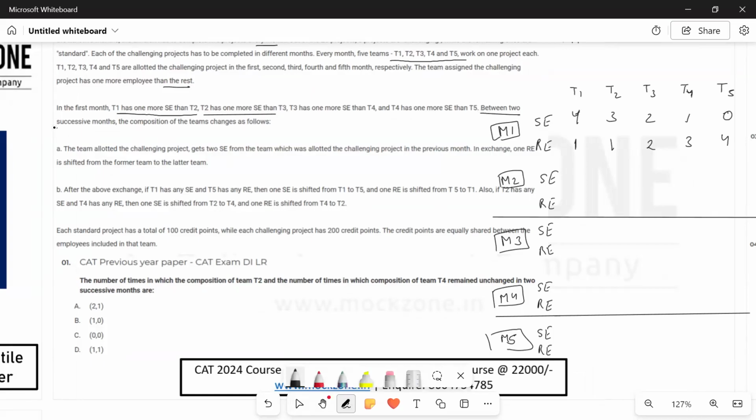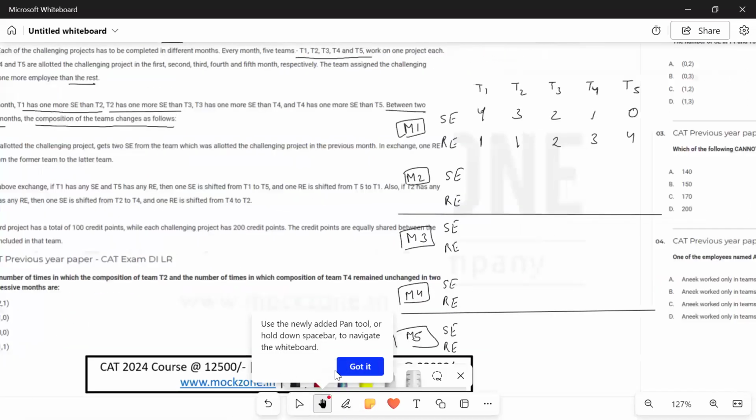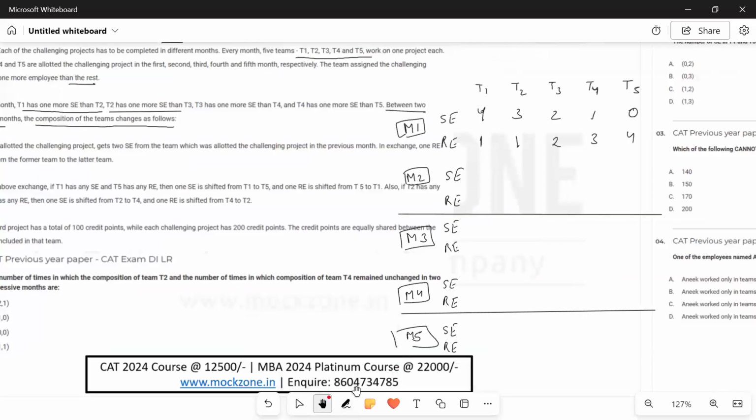Between 2 successive months, the composition of team changes as follows. Now we'll see that in month 2 how it will change from month 1. The team allotted the challenging project gets 2 SE from the team which was allotted the challenging project in the previous month. In exchange, 1 RE is shifted from the former to the latter team. That means, let's say we are talking about month 2. Now, team 2 has the challenging project.